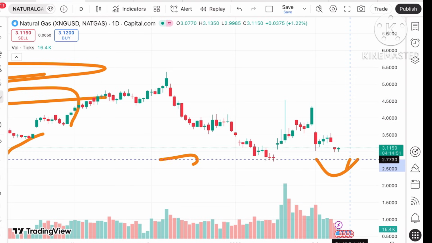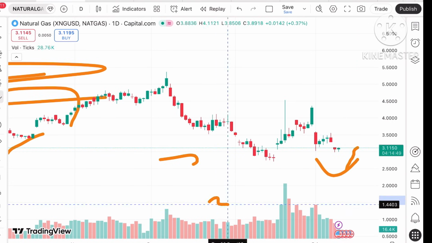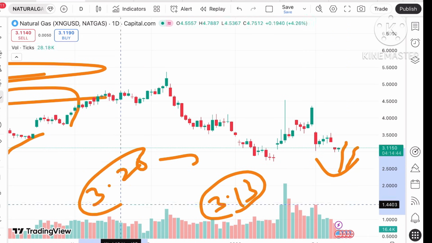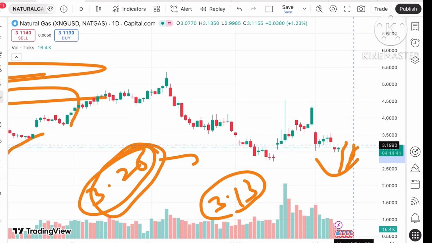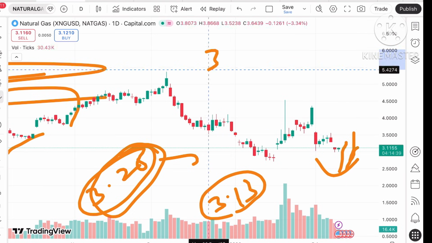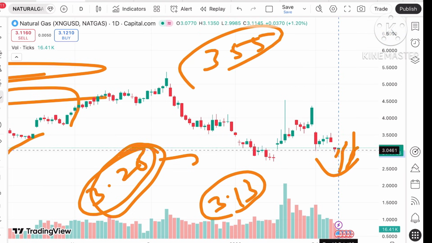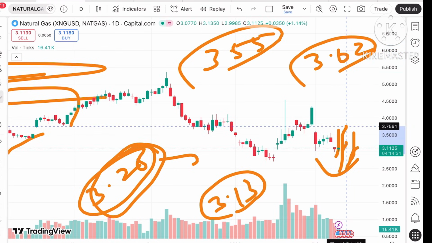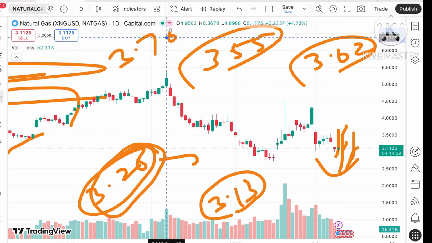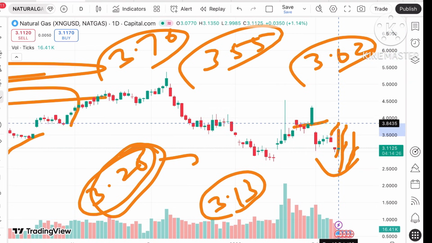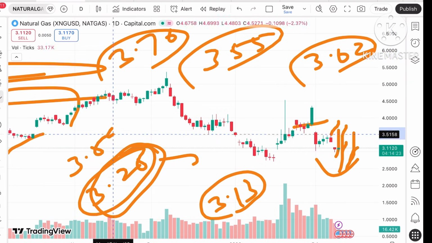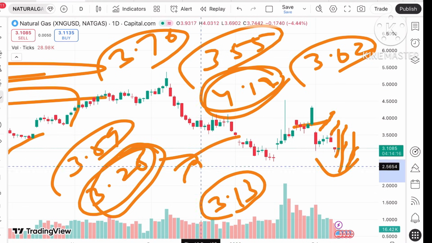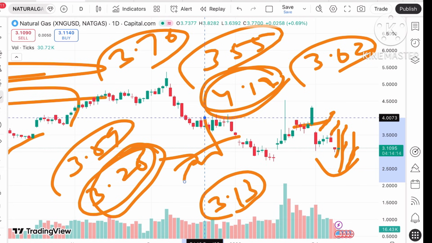But suppose it starts sustaining above this level, it can go further high and touch a level of 3.13, and if the price rises above this level, the probability of going towards 3.28 will be there. This is the gap we have seen. So once it starts going above this level, the probability of going towards 3.55 will be there, and once the price rises above that level, the probability of going towards 3.62 can be seen, and from there a further high towards 3.76. Okay, and once the gap is filled, the price will go towards a level of $3.89, and if the price rises above that level, we can see 4.12, and because this 4.12 is already weak, the price will go further upside.